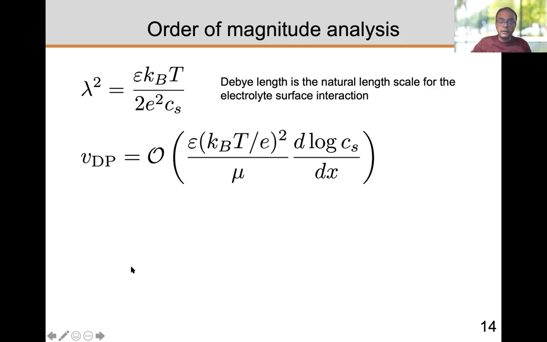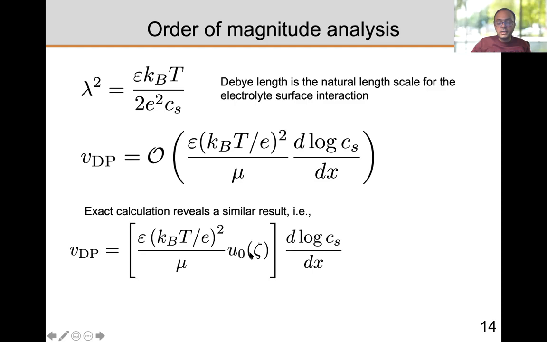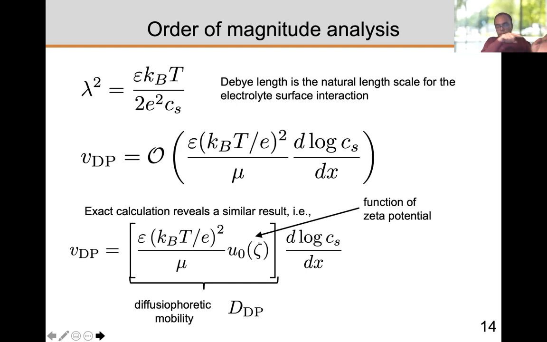The exact result actually has a correction factor, it's very similar, but there is a function u naught of zeta. A lot of publications in literature in this area describe the whole expression to the left of this logarithmic dependence as the diffusiophoretic mobility, and they assume that to be constant.